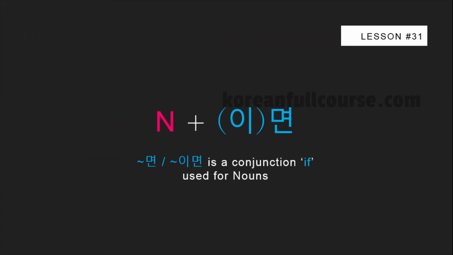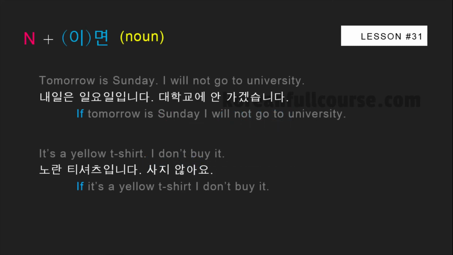And finally, let's take a look at how to compose conditional sentences if these sentences end with a noun. We can use either 면 if the word ends with a vowel or 이면 if it ends with a consonant. Here you see 2 independent sentences. 내일은 일요일입니다 and 대학교에 안 가겠습니다. Connect these 2 sentences into one using the conditional conjunction 이면. Do the same thing over here. Pause the video and give it a try.